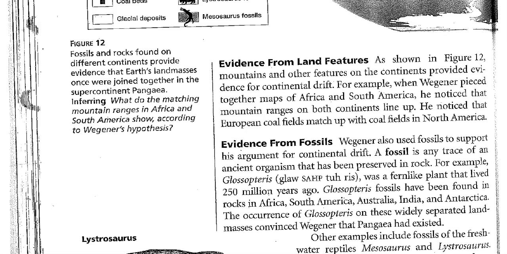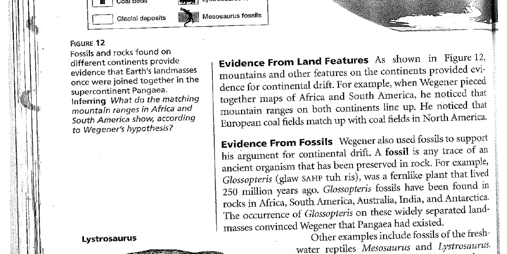Evidence from land features, as shown in Figure 12. Mountains and other features on the continents provided evidence for continental drift. For example, when Wegener pieced together maps of Africa and South America, he noticed that mountain ranges on both continents lined up. He noticed that European coalfields matched up with coalfields in North America.